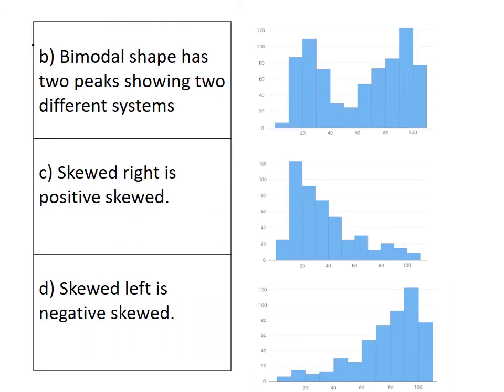Second is bimodal shaped histogram. Figure shows 2 data peaks. It means it provides 2 different sets of data in a particular course of time.